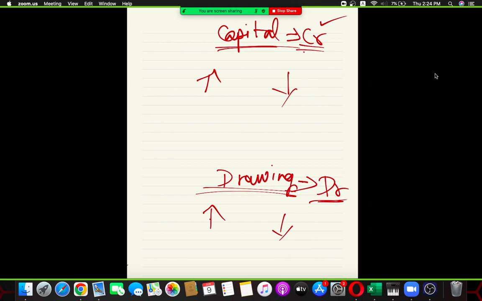With respect to the credit, if you're increasing, you need to credit, and if you're reducing your capital balance, you need to debit. For drawings, if you're increasing your drawings, you need to debit. If you're reducing your drawings, you need to credit. Similar fashion, people. This is with respect to your modern approach.